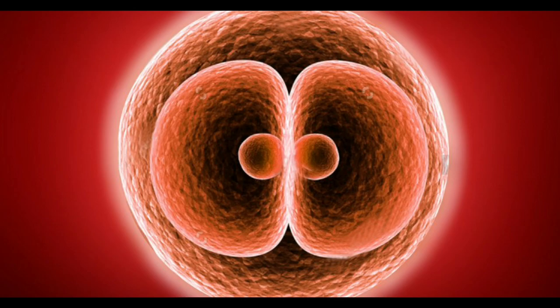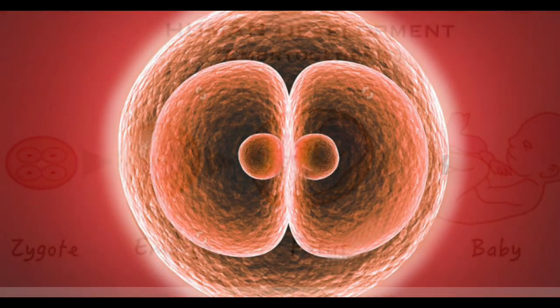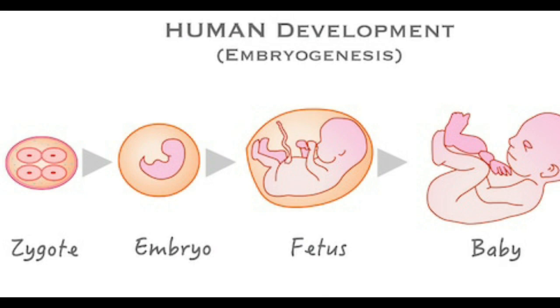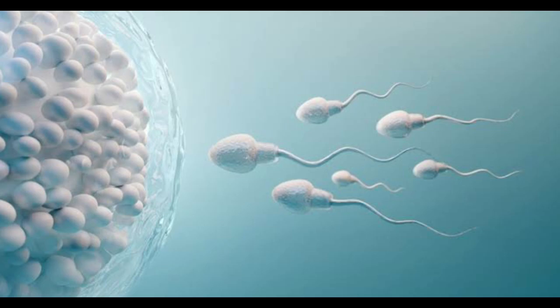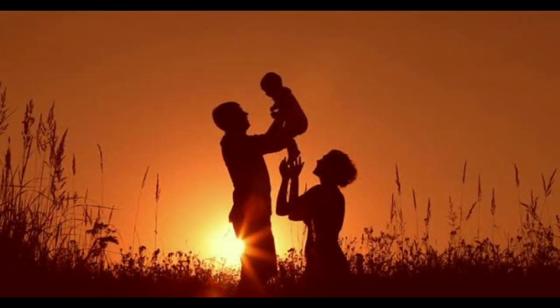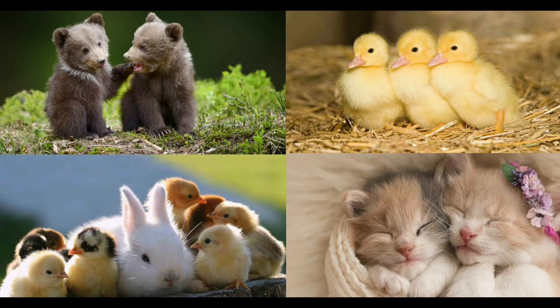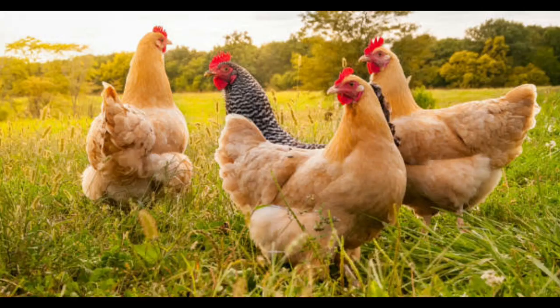Did you know that the zygote is the beginning of the new individual? So, it is the first cell of a new individual. The process of fertilization is the meeting of an egg cell from the mother and a sperm cell from the father. So, the new individual inherits some characteristics from the mother and some from the father. Fertilization, which takes place inside the female body, is called internal fertilization.